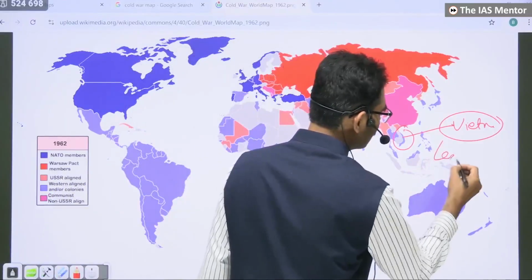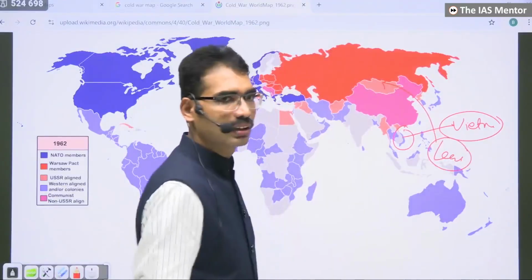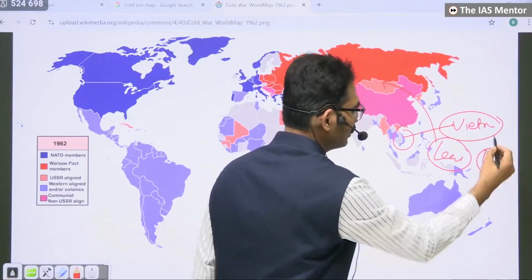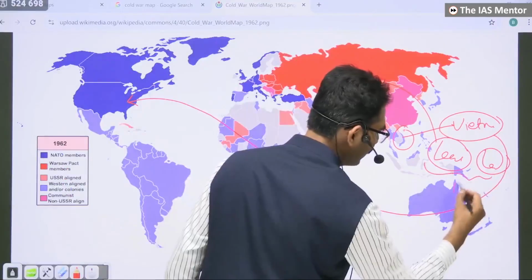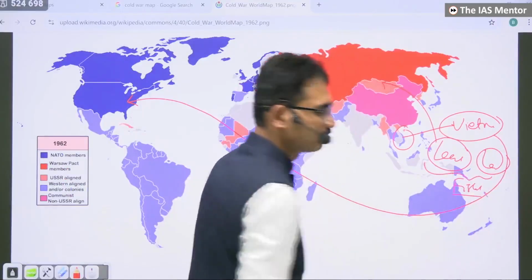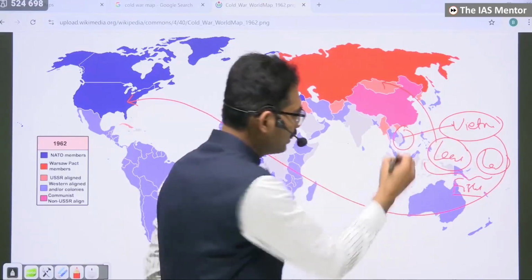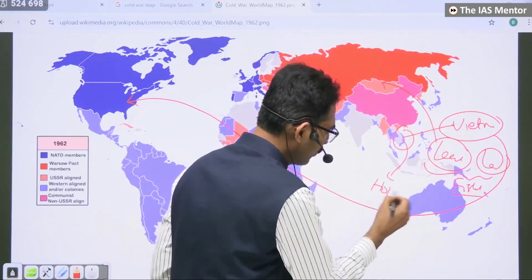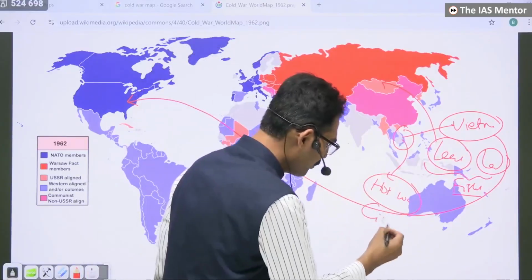One leader will take inspiration from them. They will get training from here. Another leader will take training from here. Now, these two leaders start fighting. On the ground, Vietnam people will start fighting against each other. That is hot war between them. Civil war. Vietnam people only will start fighting.